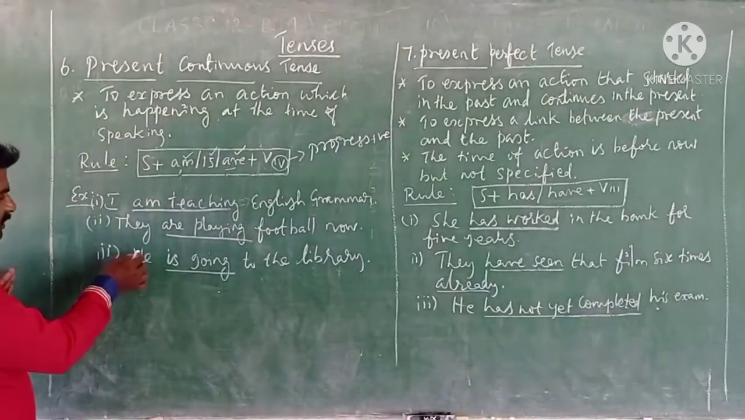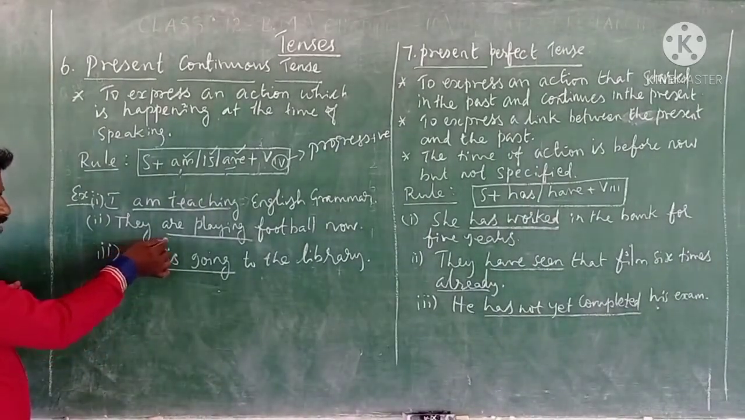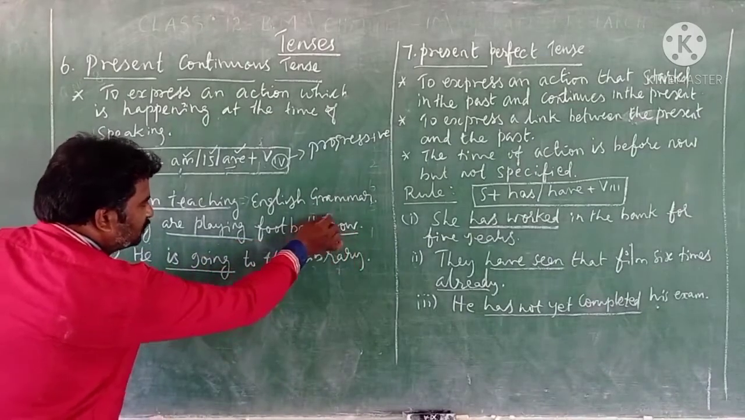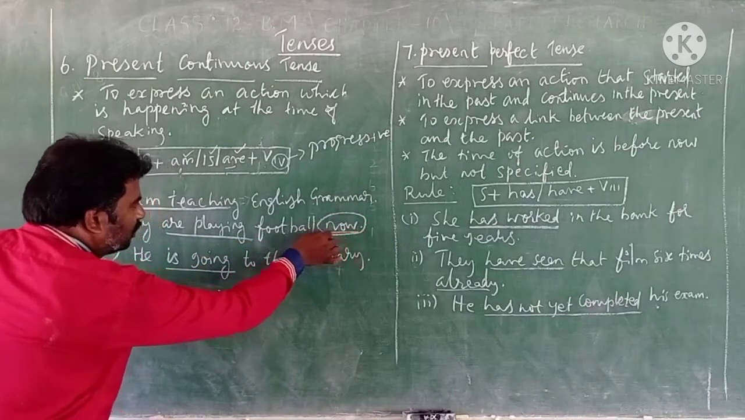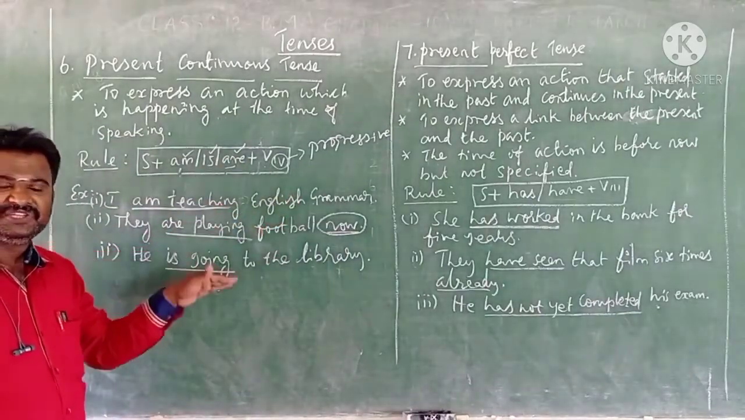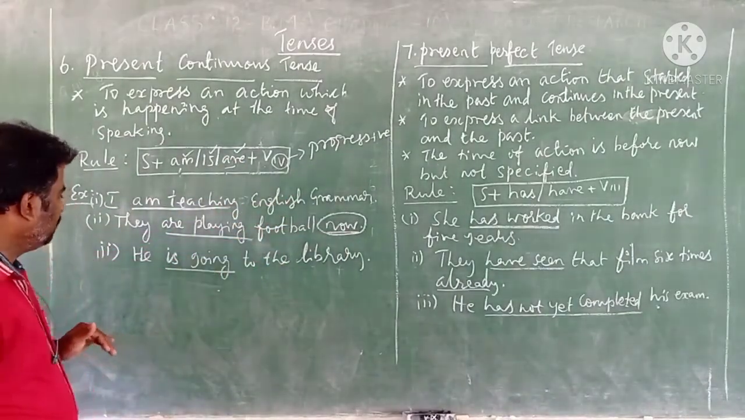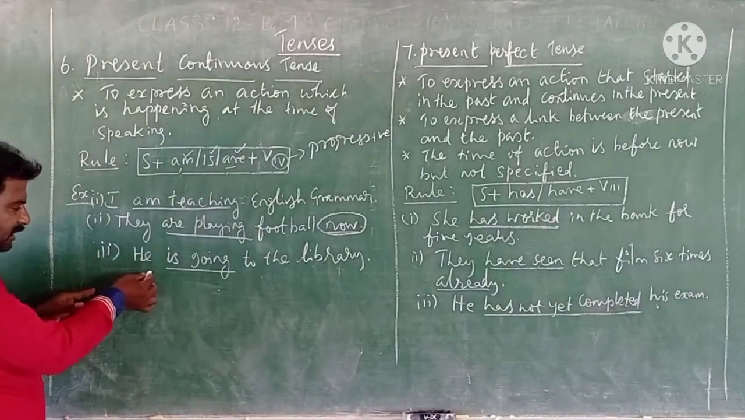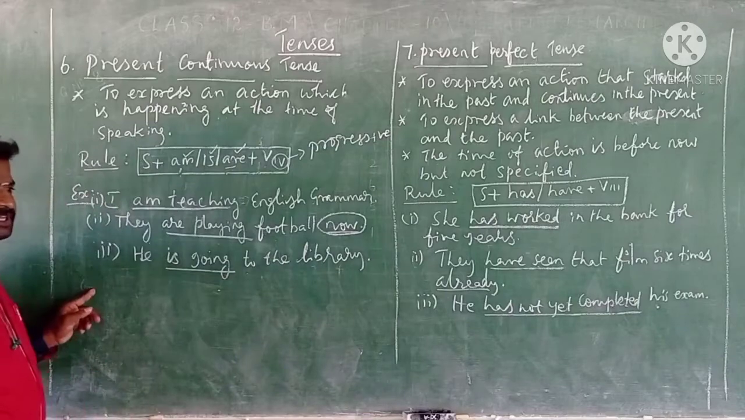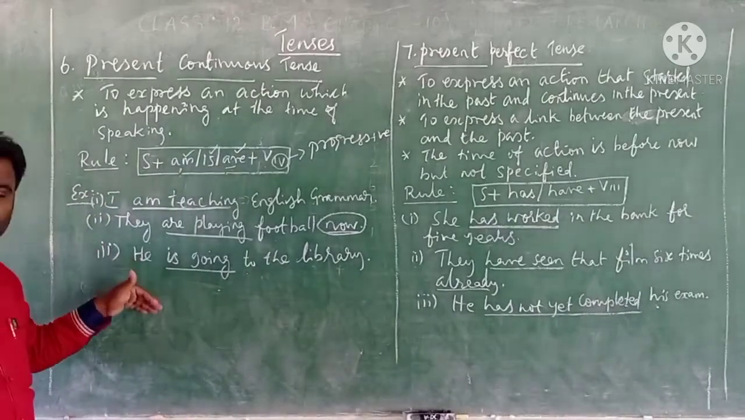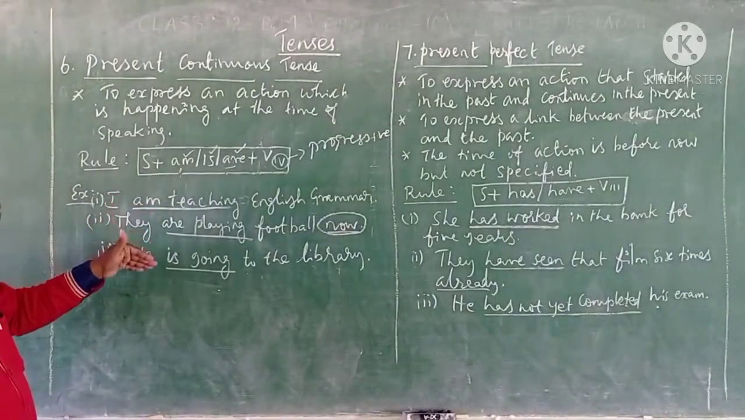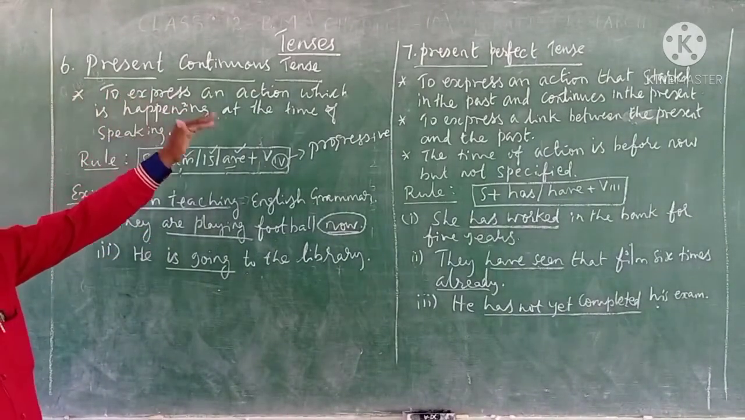For example, listen. They are playing football now. See the key word now. The sense that now they are playing. The action is going on. The next one. He is going to the library, which means that there is a person who is going to the library now. So these are the examples where we can use present continuous tense.